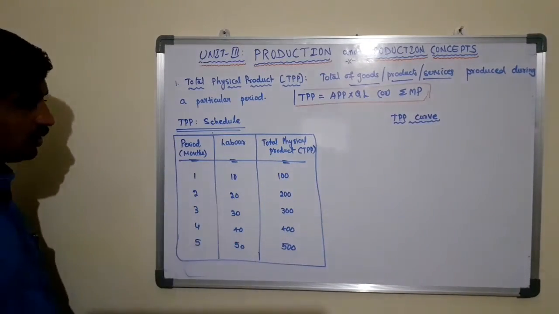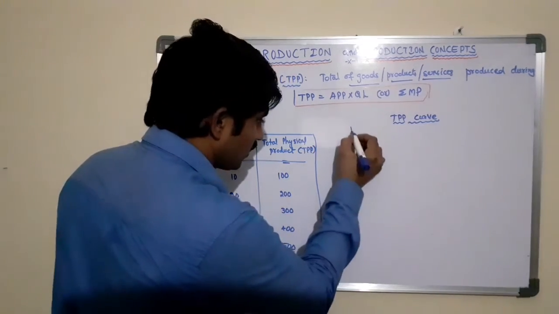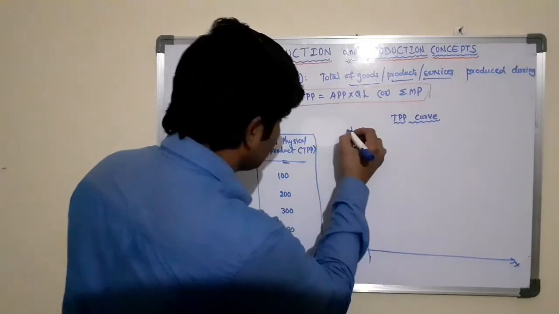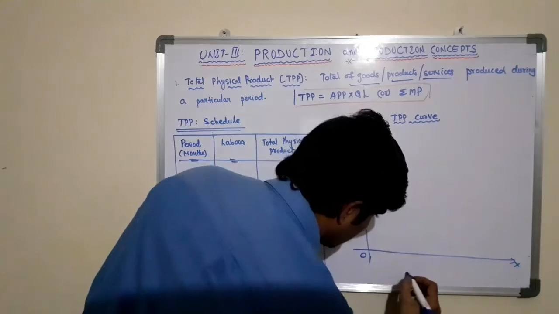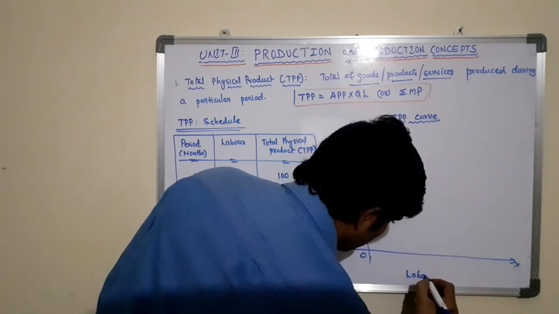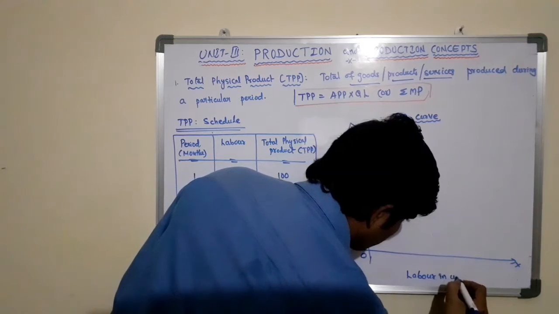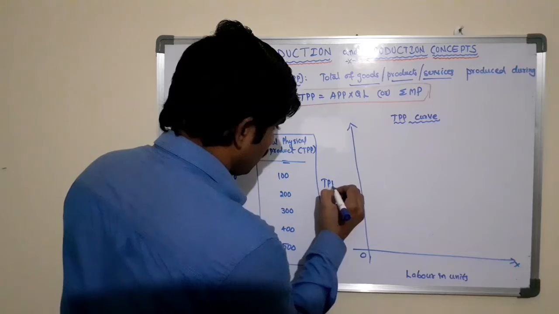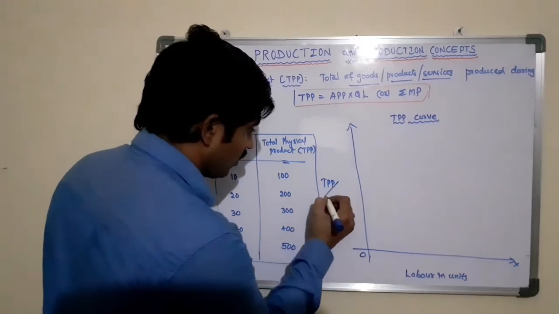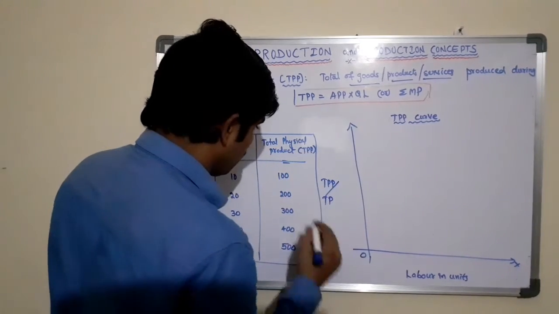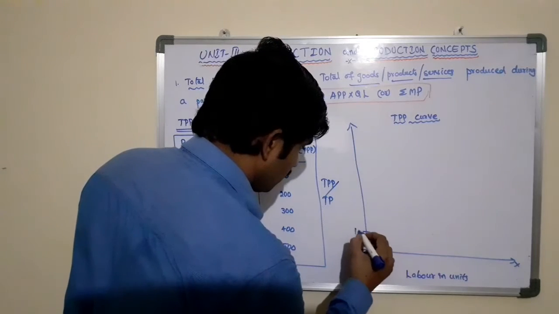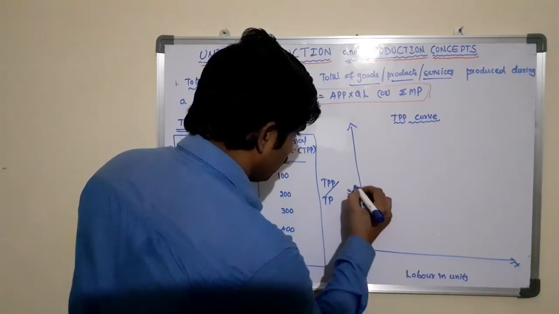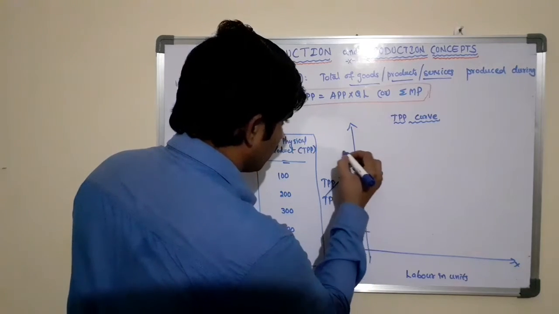So by using this schedule we will construct one graph, x-axis and y-axis. On x-axis take labor in units, and on y-axis you can take total physical product or total production, that is 100, 200, 300, 400 and 500.